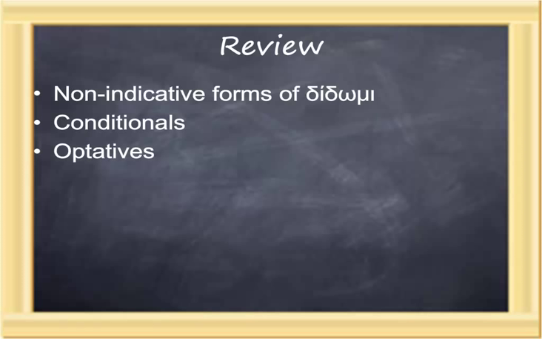The non-indicative forms of didomi are fairly easy to identify when one remembers general rules for formation of non-indicative forms and applies the five rules. Conditionals, there are four classes. Conditions of fact, conditions that are contrary to fact, conditions that are fairly probable, and conditions that aren't too probable.